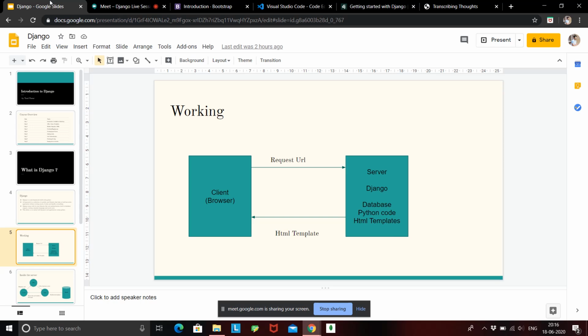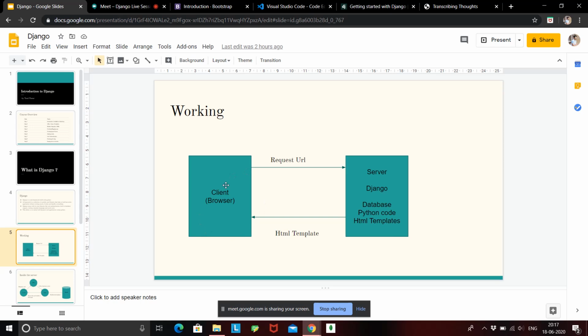A client requests a URL and the server will include all the logic. The server will include the Django framework itself. It will have the database stored at the server. We will have the Python code. Python code means all the logic, all the functions and classes are stored inside the Python code. And then there is an HTML template which is returned to the client, and the client can see that HTML page.